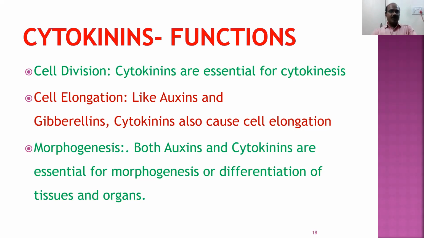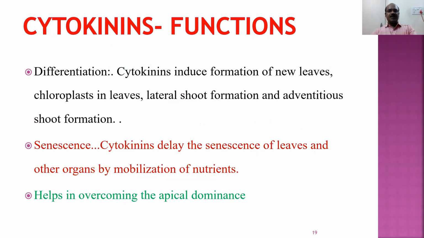Cytokinins play an important role in this morphogenesis. Differentiation. Differentiation means after morphogenesis, once again they have to be differentiated into different structures. For example, cytokinins induce the formation of new leaves. They induce the formation of chloroplasts in leaves. They induce the formation of lateral shoots, and they induce adventitious shoot formation. So differentiation means if the stem is formed, the stem has to further divide into lateral branches, etc. That is called differentiation.